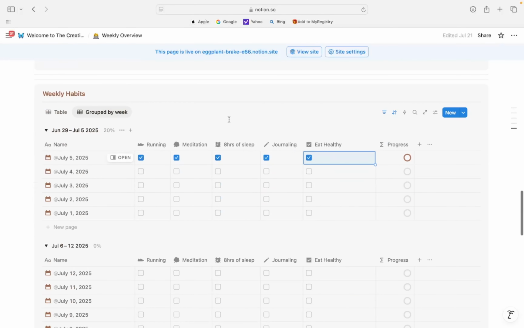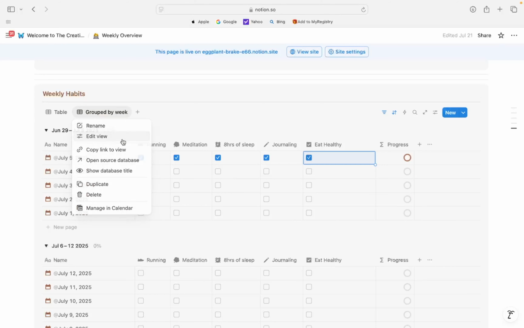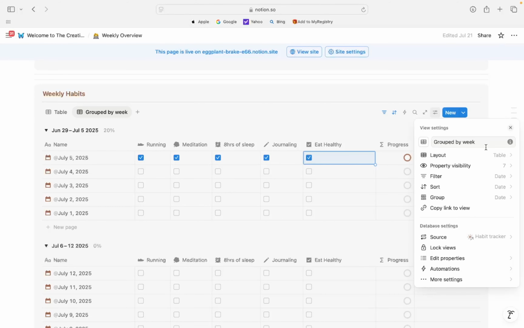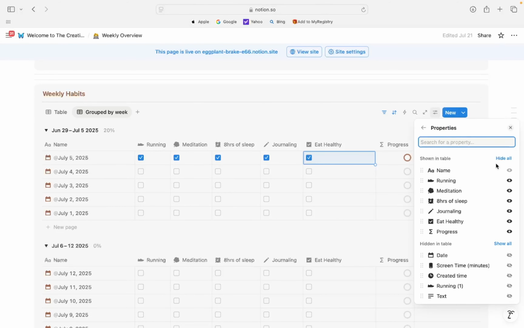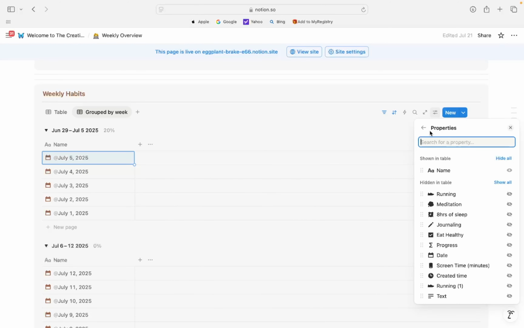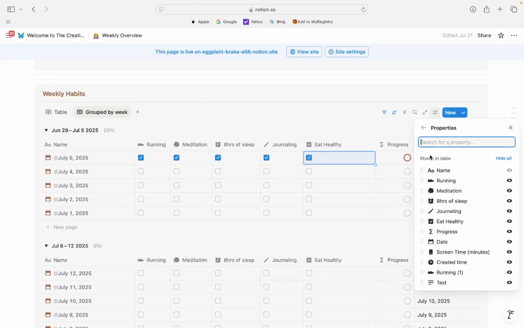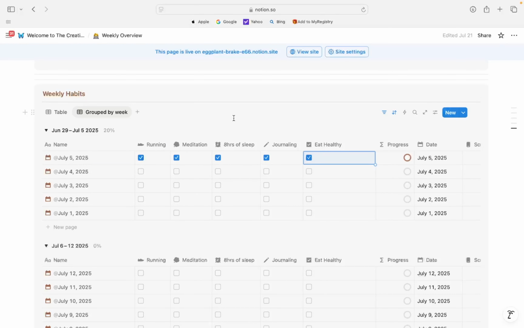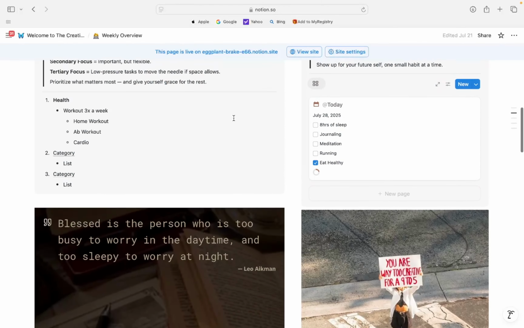Now, if you don't want to see this whole aspect, you can change it by going like this and edit the view, and it's grouped by week, and you don't have to do all these different things. You can really customize it, and you can hide all, but we're not going to do that. We're going to show all. And so essentially you can really customize it to make sure it's what you want and really play around with it to make it yours.